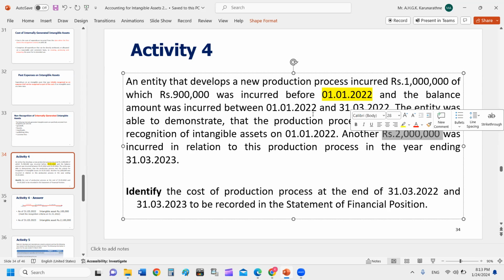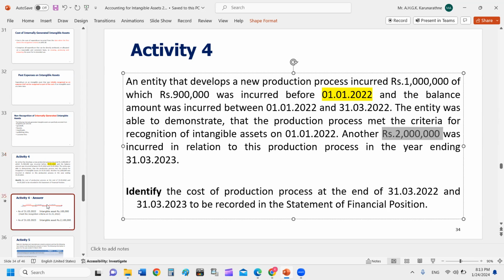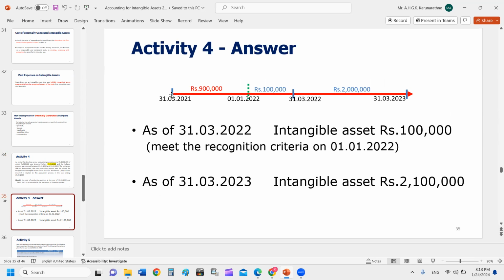Already your intangible asset account has a brought forward balance of 100,000. To that 100,000, this 2 million should be debited. So the intangible asset account will increase to 2.1 million. So that is the answer. So you can see this is one financial year. I'm illustrating the same scenario. The financial year ending 31st March 2022 starts 1st April and ends 31st March.